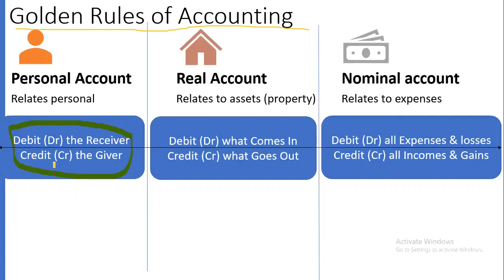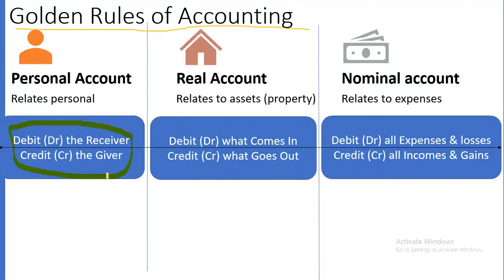On the other side, the other person will give that, give money, or he may transfer some kind of property like furniture. The person who is the receiver is treated as debit, his name should come under debit. The person who is giving, his name should come under credit.